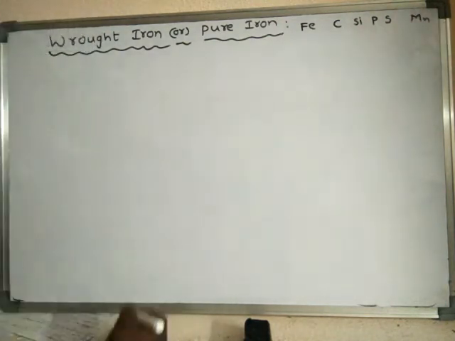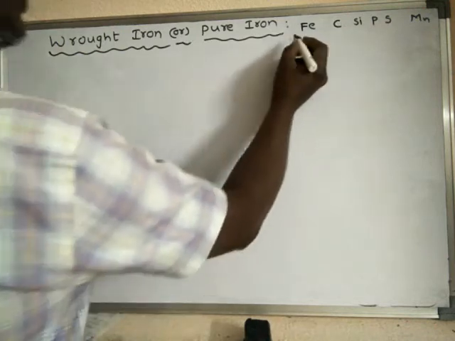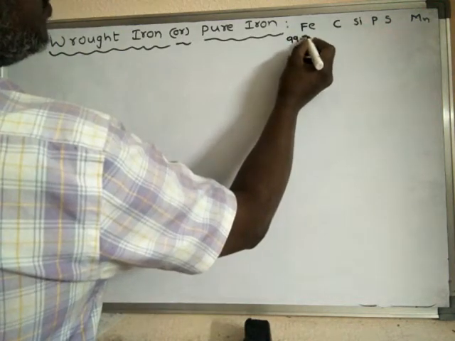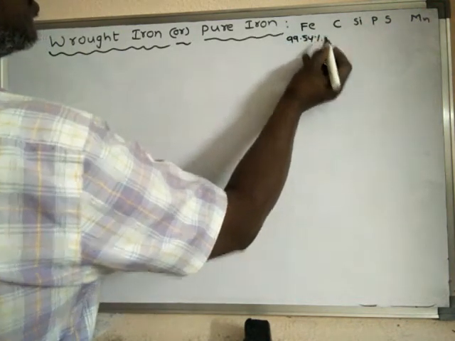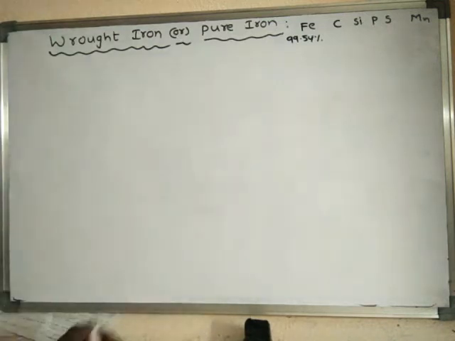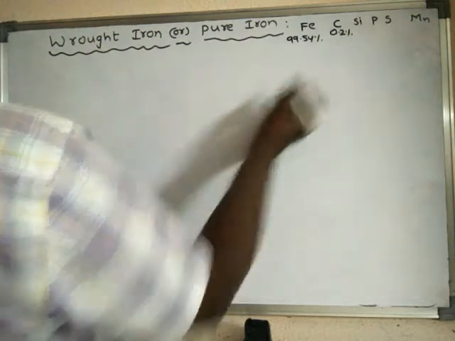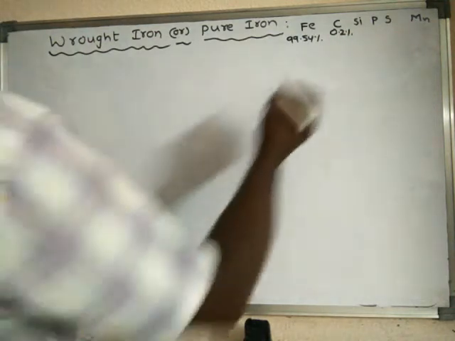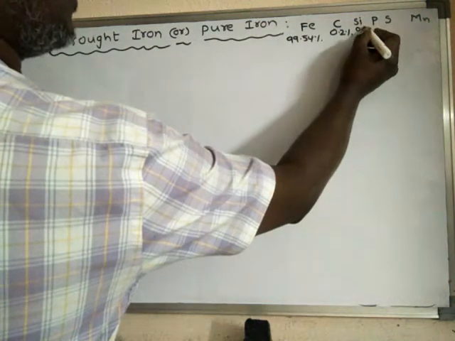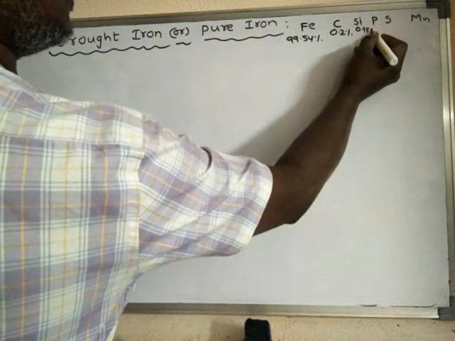The iron is present at 99.54% and carbon is around 0.2%. Silicon is around 0.15 percentage.